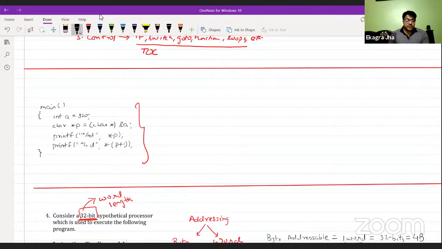It's a very simple question based on pointers, but in the background it is based on architecture. In architecture, there are two types of addressing we already discussed. One is word addressable and another is byte addressable. This particular question is about byte addressable memory.